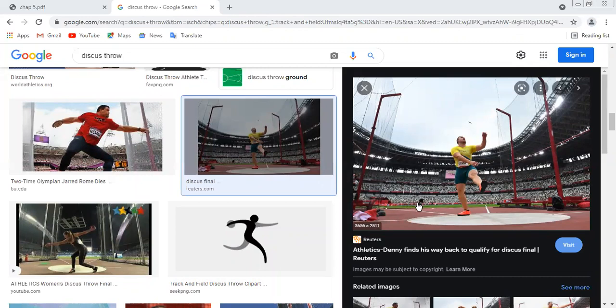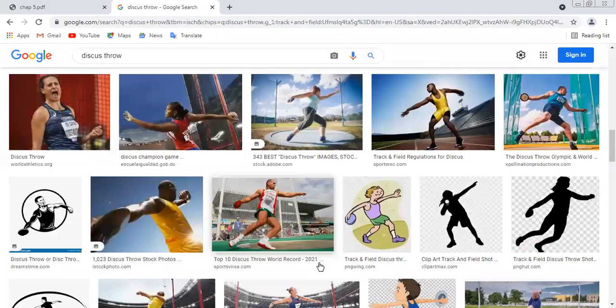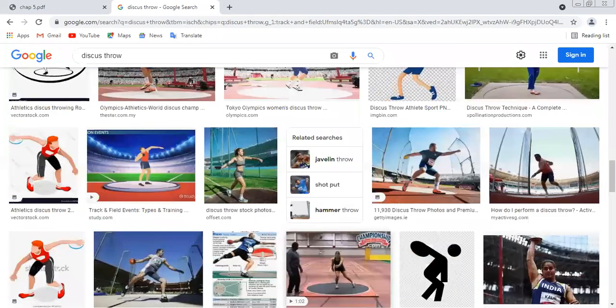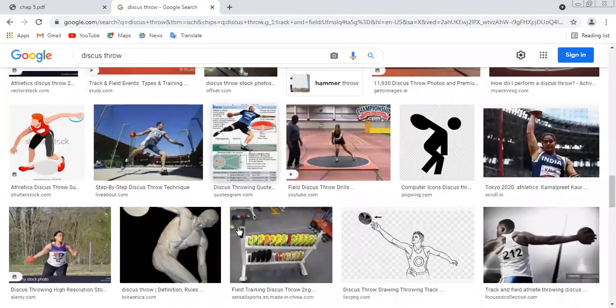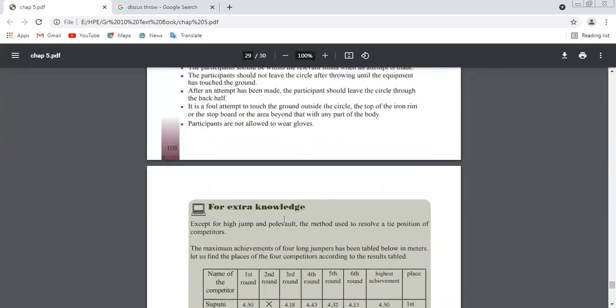See here, when we are seeing this discus throw, the court, there is no bar, right? You can see the difference between the discus throw and the shot put. There is no bar here, but in the shot put you can see that bar. These are the examples, and these are the equipment and codes of the shot put and discus.